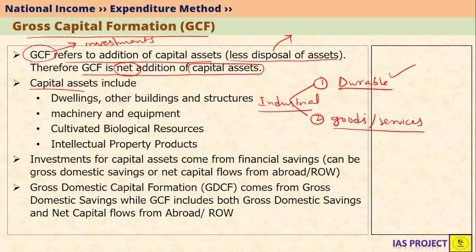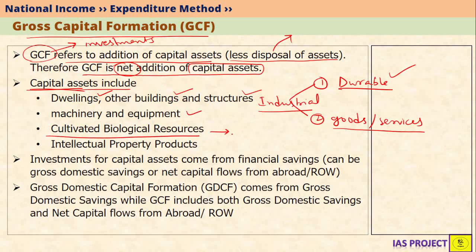For example, industrial parts. So let's see capital assets in detail. Capital assets include dwellings, that is houses, other buildings and structures like dams, reservoirs, companies, thermal power plants, hydroelectric plants. All these are capital assets in a country. Also machinery and equipment. Also cultivated biological resources.